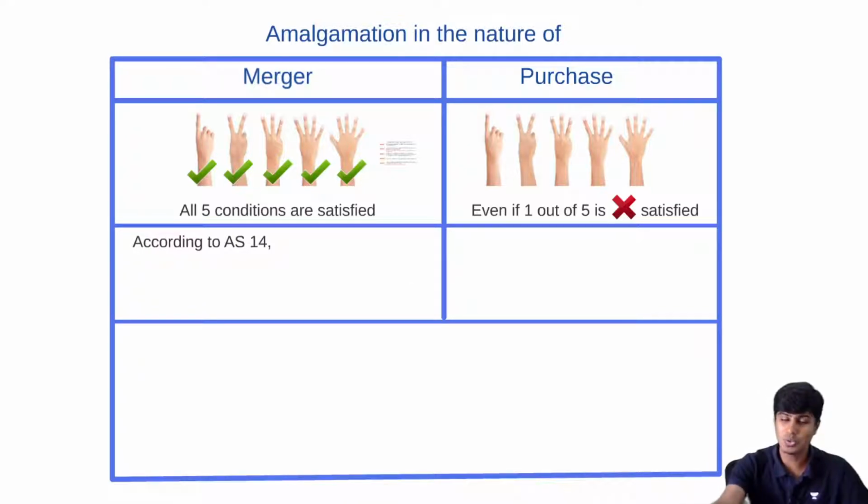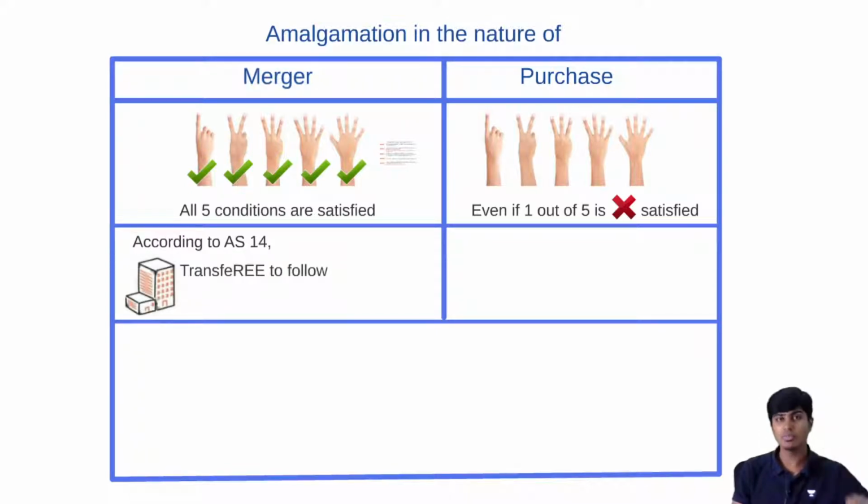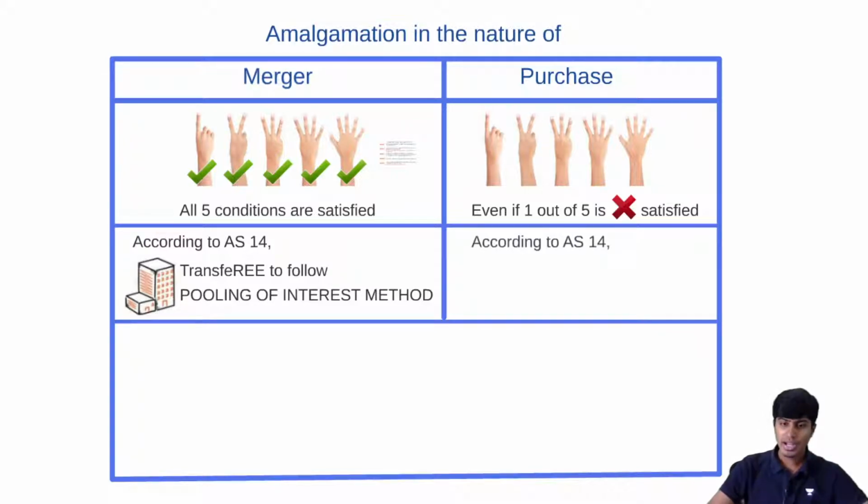You get that? So accounting standard 14 only talks about how to do accounting in the books of the transferee company. And that says, in the case of amalgamation in the nature of merger, we need to follow the pooling of interest method. What method? Pooling of interest method. And in the upcoming video, we'll also discuss journal entries as to how to do accounting. Accounting standard 14 also mentions how to do accounting in the case of purchase. In the case of purchase, it says the transferee company should follow the purchase method. What should it follow? Purchase method.